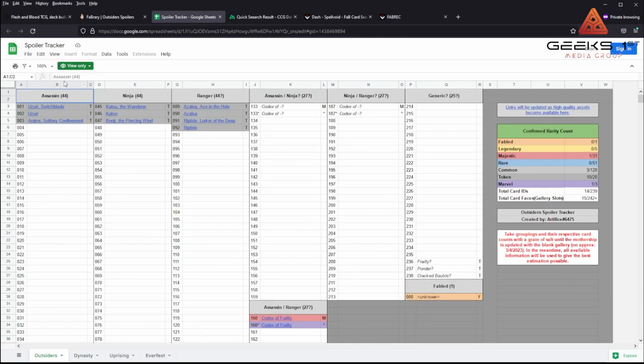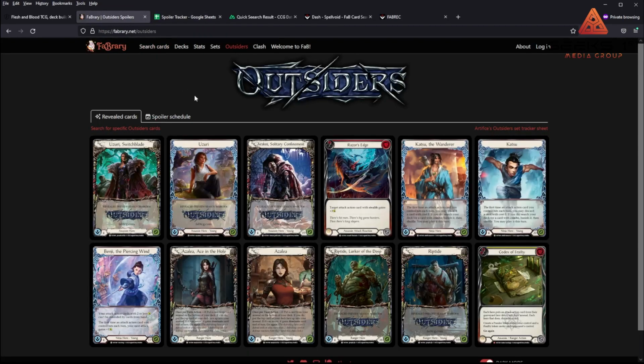As of right now, these are the current cards available that have been spoiled, or even cards that are thought of or discussed as possibilities and outsiders. Again, take this with a grain of salt, because unless they have been officially spoiled, such as the Heroes and Codex of Frailty here, a lot of this is just speculation, but it's super fun to be right in there as it's coming out. I highly, highly applaud them for keeping that, and that is one of the sites that I love to check out, especially when spoiler season is kicking off.